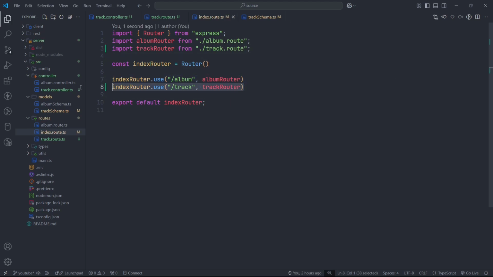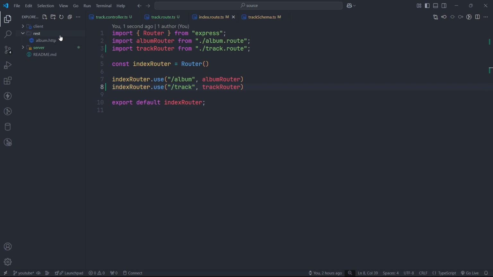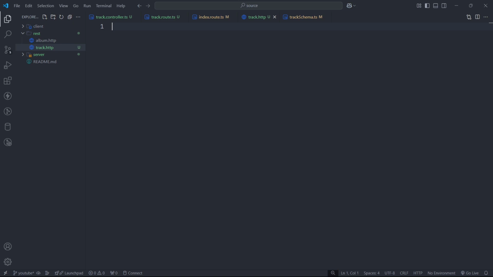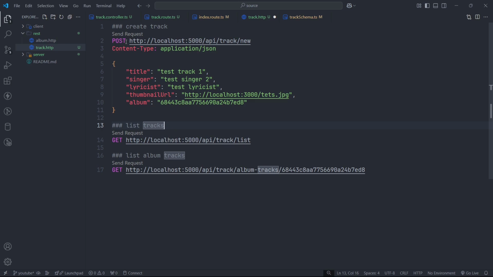Let us test these controllers. For that, I'll create a new HTTP file. Now in this, I will add HTTP URLs. First, I'm creating a new track with content type application/json and data as title, singer, lyricist, thumbnail URL, and associated album. Now let's change the album ID. Now let's test this endpoint.